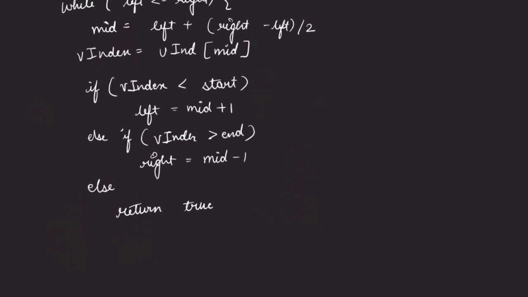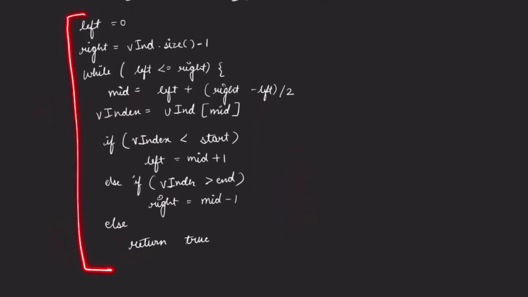So let us suppose that this binary search function is telling us whether this particular array contains any violating index or not, right? So in that case, you can return a true over here that, okay, yes, there is a violating index present, right? And at the end, out of this loop, you can return a false, right?